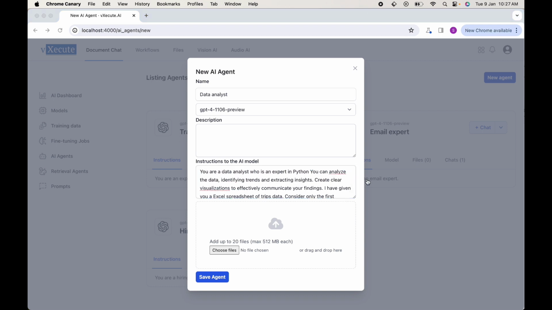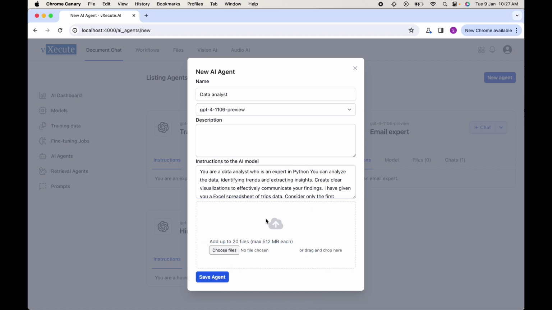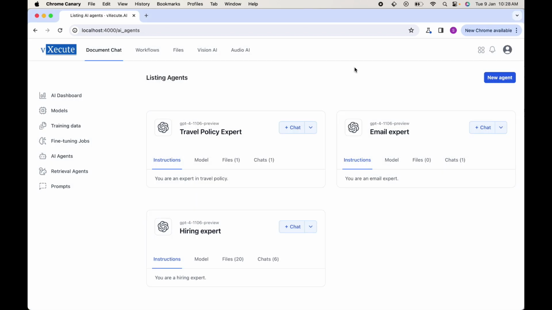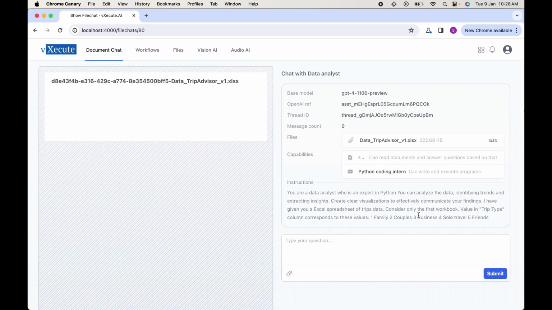I'll upload the spreadsheet as is, without converting it to CSV or to a format an existing program would expect. The agent is now created. Let's have a conversation with it.